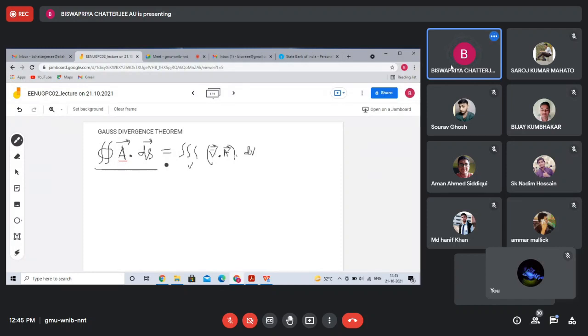So the left hand side is telling about the surface integral of a vector field around a closed path. The right hand side is telling you the divergence of that vector field, and the result is integrated over a volume. So this is the statement of the divergence theorem, and these two must be equal. If you have any question, you can ask me.